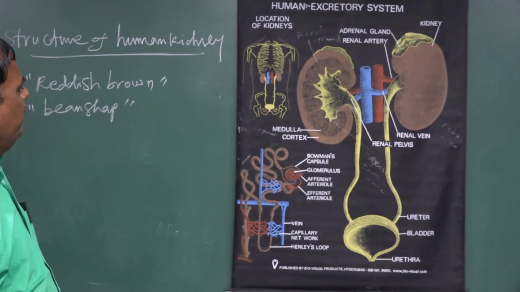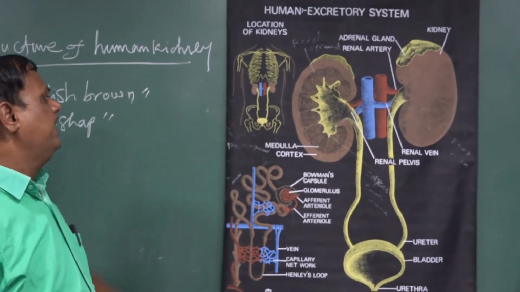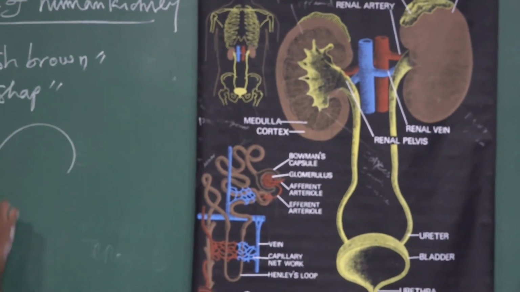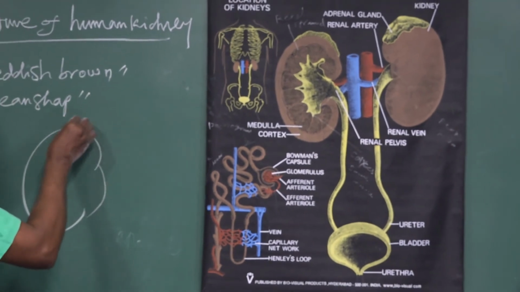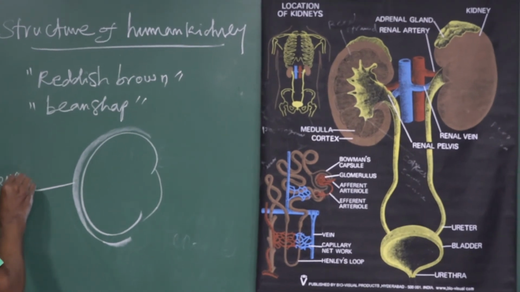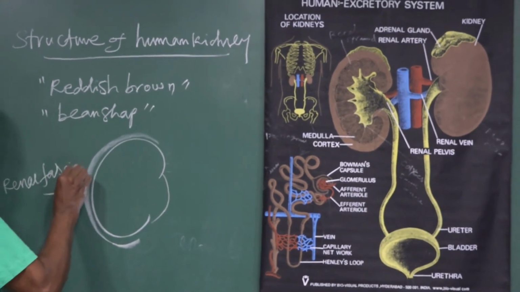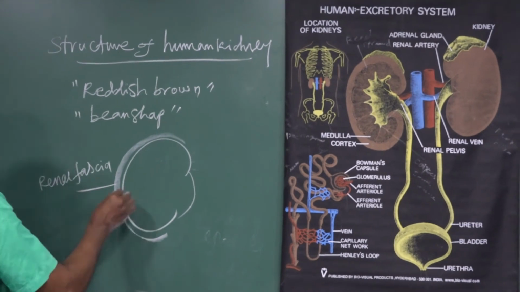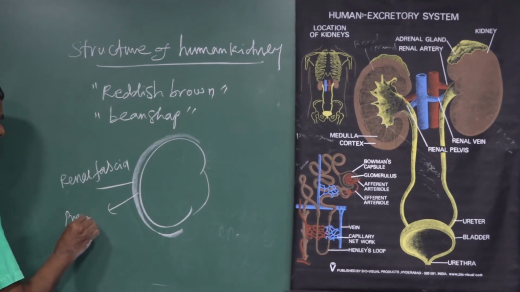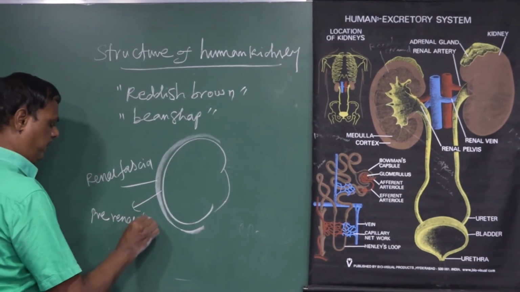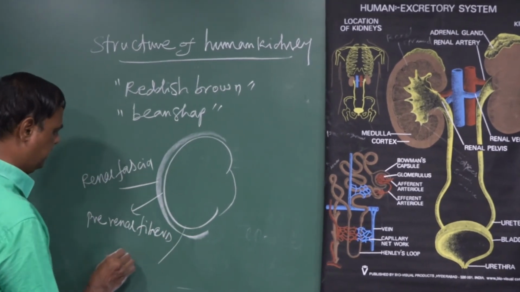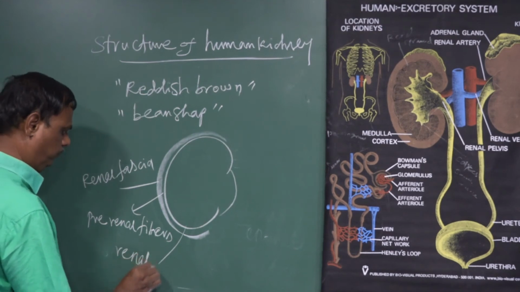The weight of the kidney is 120 to 170 grams. The kidney is covered by three membranous coverings. The outermost covering is called the renal fascia. The middle is the perirenal fibers, and the innermost layer is called the renal capsule.